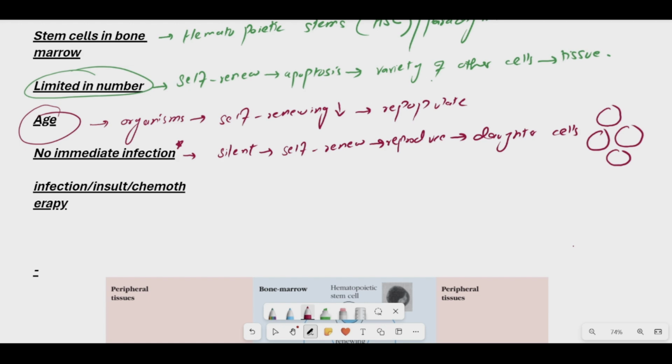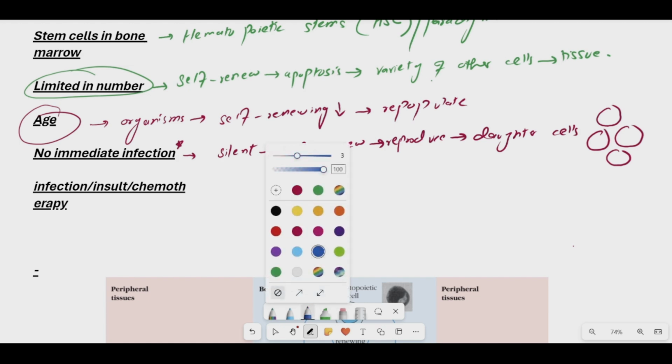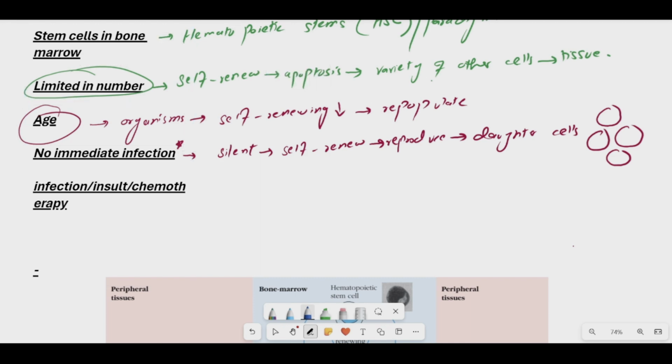Okay, now the second scenario is that whenever there is an immediate infection in the body or an insult to the body, and it is also seen that even after chemotherapy in cancer patients, the majority of the healthy blood cells are also undergoing the dying process along with the infectious cells.